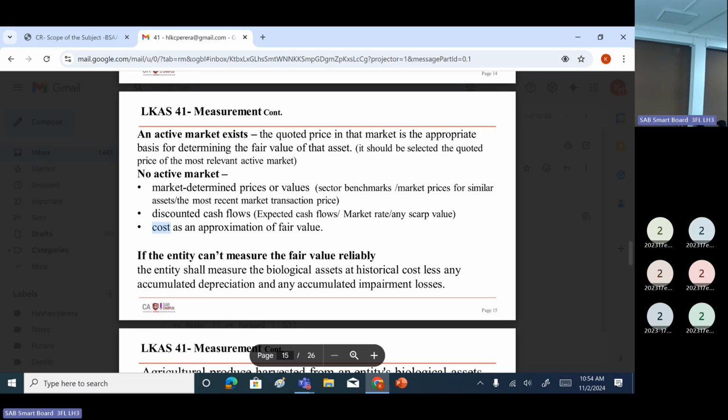Accordingly, we do the fair value calculation. I will show one of those calculations. What we have to do is, we have the lifespan of a bird, like 27 weeks. We have a chick here. A 27 week immature bird.